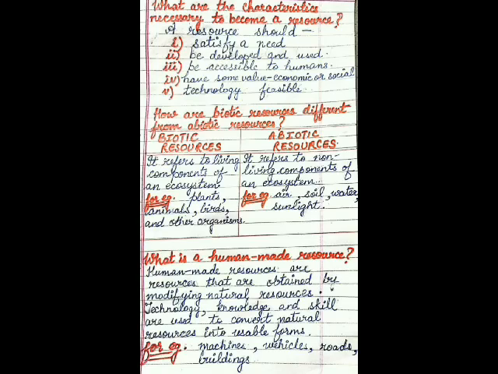Last question is, what is a human-made resource? Human-made resources are resources that are obtained by modifying natural resources with the help of technology, knowledge, and skill. These are used to convert natural resources into usable forms. For example, machines, vehicles, roads, buildings, mills, etc.